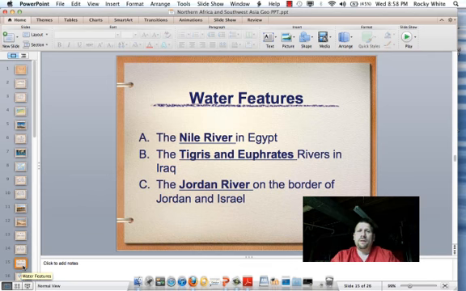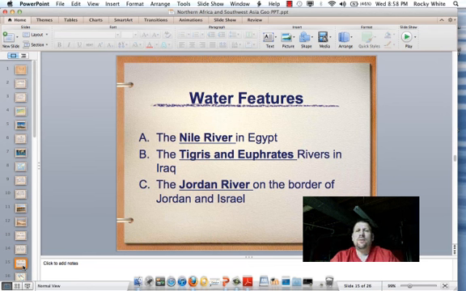Some of the major water features in Southwest Asia and Northern Africa that we'll be talking about in this unit are the Nile River in Egypt. The Nile River is the world's largest river, and it is famous for its yearly flooding and fertile soil that lie along its banks. The Tigris and Euphrates rivers in Iraq are the same way. It has a yearly flooding cycle also.